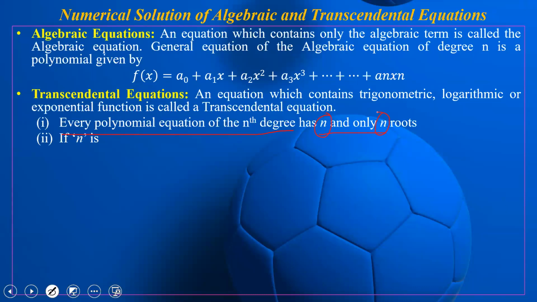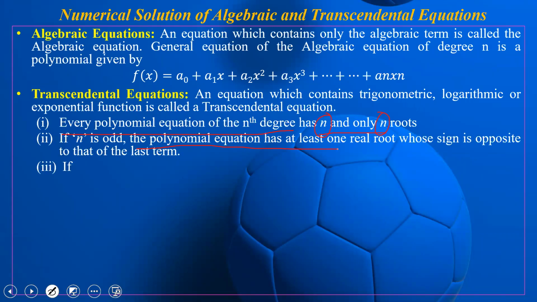Second, if n is odd, the polynomial equation has at least one real root whose sign is opposite to that of the last term. What does it mean? Suppose we have written x cube minus 1 equal to 0.